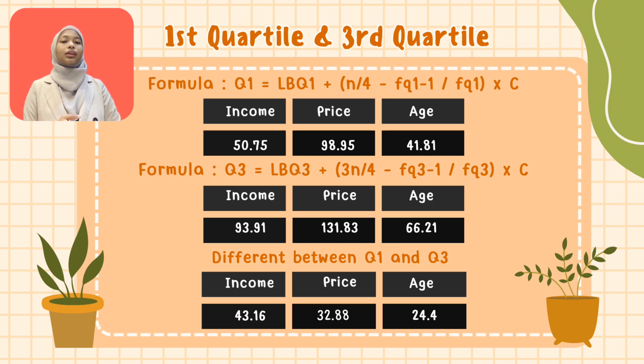To determine third quartile, the formula is LBQ3 plus 3N divided by 4 minus FQ3 minus 1, divided by FQ3, times C. So the calculation for income, price, age is 93.91, 131.83 and 66.21 respectively.